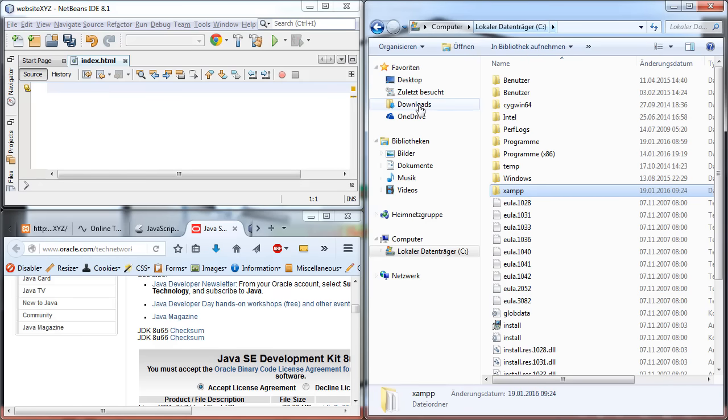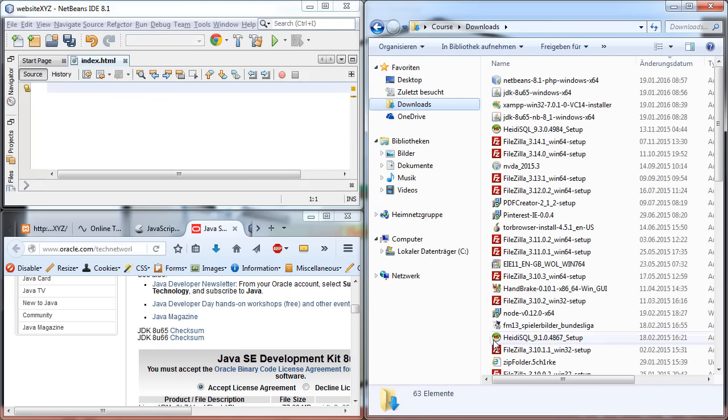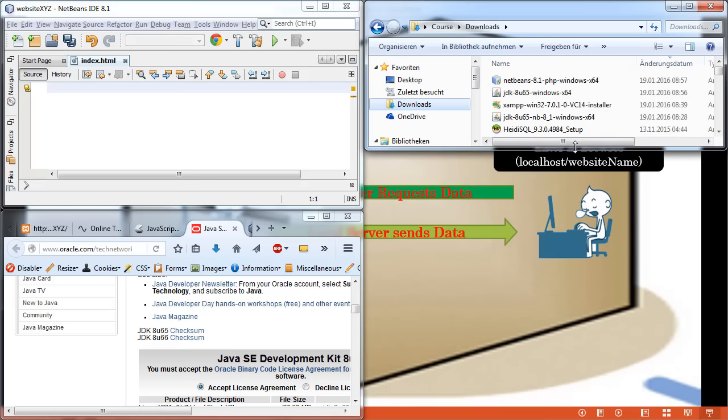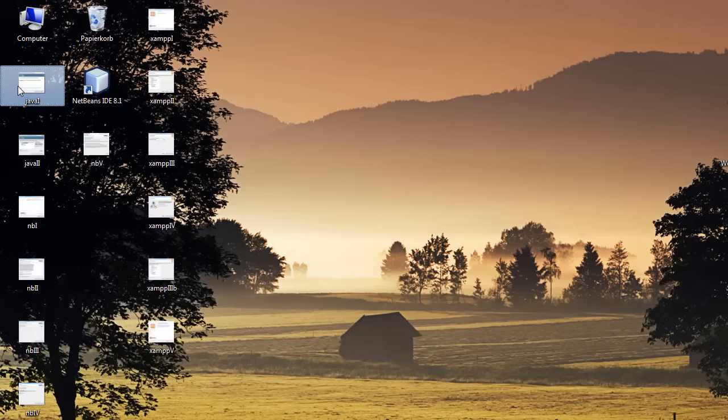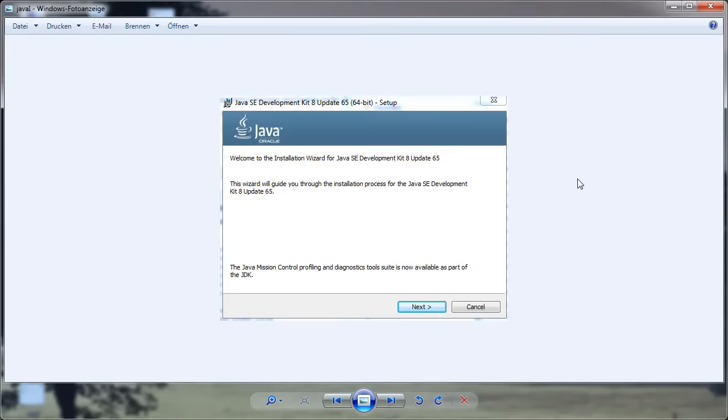So let's go into downloads. What do we have here? Right now we have NetBeans that we have downloaded, but before we can install it, we first need to install Java, because NetBeans depends on Java. So we double click Java first.